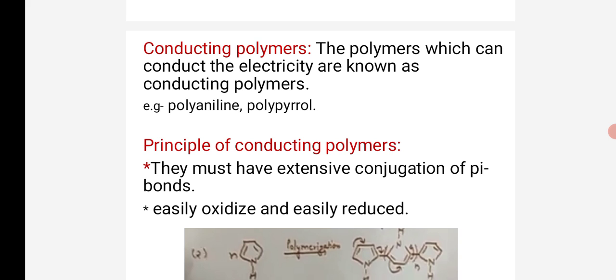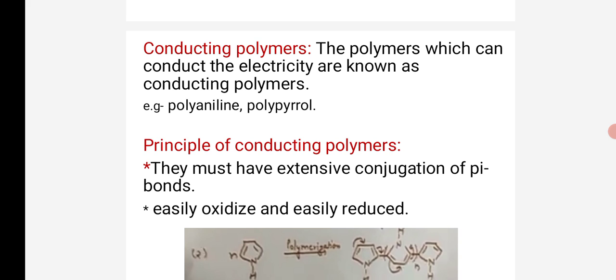The opposite of conducting polymers are insulator polymers. Those which cannot conduct electricity are called insulator polymers. For example, polymers like rubber and plastics.